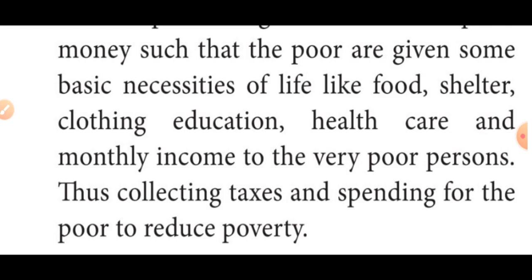Now listen students, how is the government collecting the taxes? The government collects more tax from high income people and less tax from low income people. And that money is used for poor people. That means they are giving food, shelter, clothes, education, health care to the poor person. They are spending that tax money to reduce poverty.